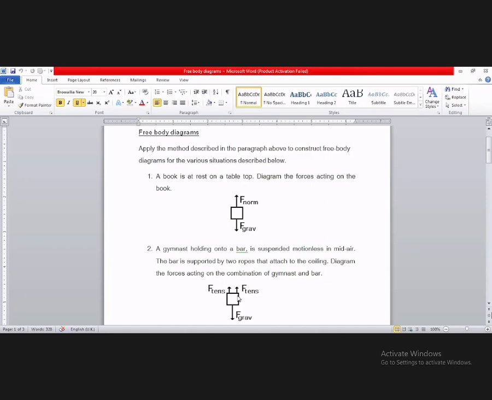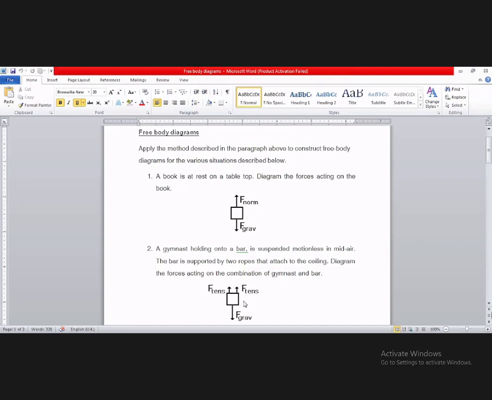I'll repeat it again. The body in this case is the pole and the gymnast together. So this complete body, when you imagine, gets three forces. One is the gravitational force, which comes due to the mass of the pole and the gymnast.